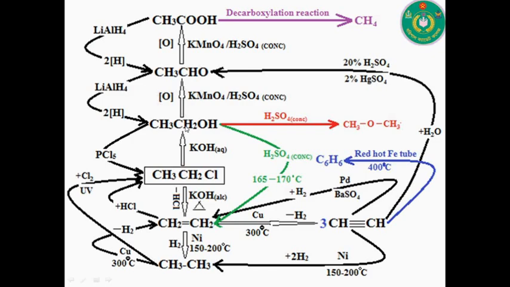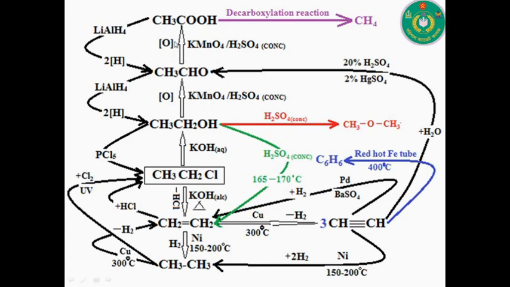In this type of reaction, the nascent oxygen joins with 2 hydrogen atoms and forms water molecules, and the ethanol molecule converts to ethanal. In a similar way we will produce ethanoic acid from ethanal by applying potassium permanganate solution with concentrated sulfuric acid, which supplies nascent oxygen.